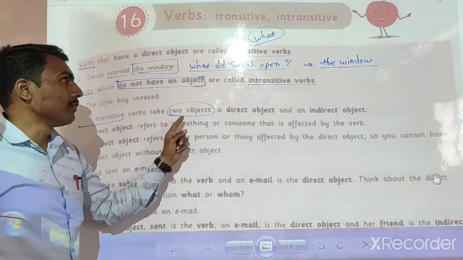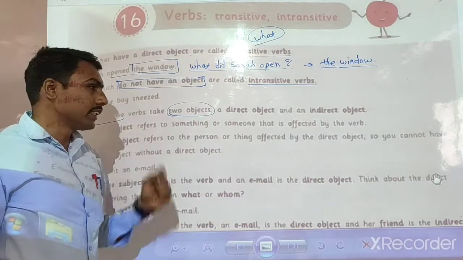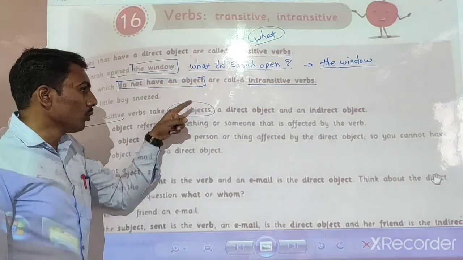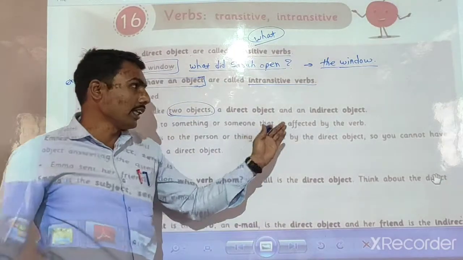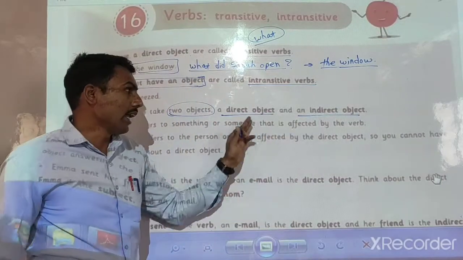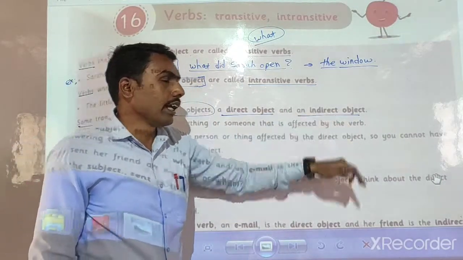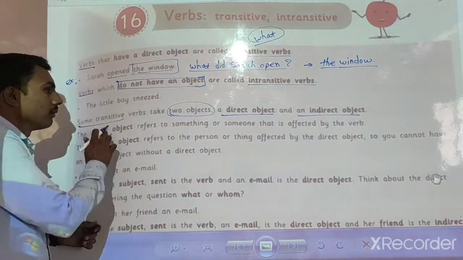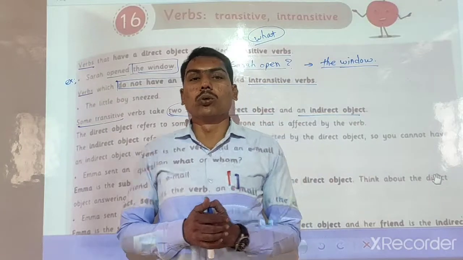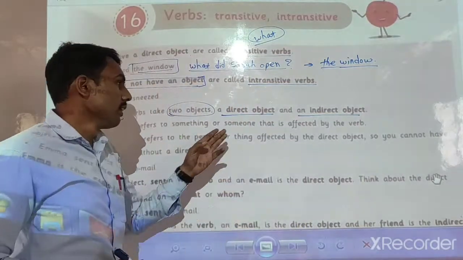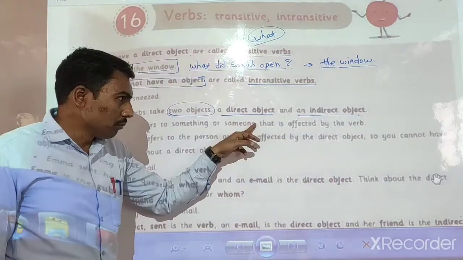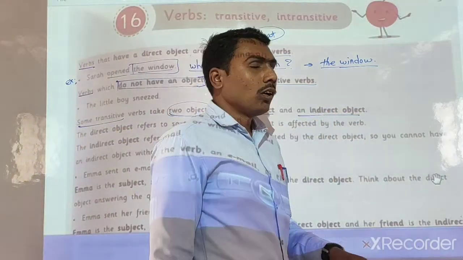In transitive verbs we know that one object is there, but some transitive verbs take two objects, a direct object and an indirect object. काही सकर्मक क्रियापद असे असतात की त्यांच्या सोबत दोन कर्म आलेले असतात. फर्स्ट वन इज प्रत्यक्ष कर्म आणि दुसरा अप्रत्यक्ष कर्म. That means one is a direct object and the second one is an indirect object.